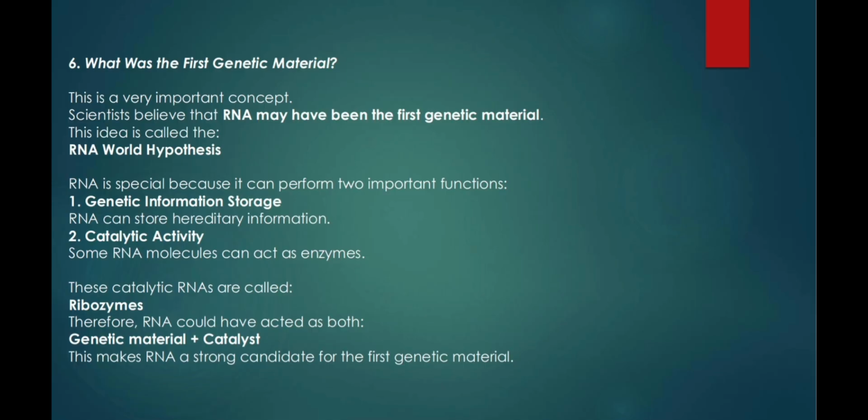1. Genetic information storage. RNA can store hereditary information. 2. Catalytic activity. Some RNA molecules can act as enzymes. These catalytic RNAs are called "ribozymes". Therefore, RNA could have acted as both genetic material plus catalyst. This makes RNA a strong candidate for the first genetic material.